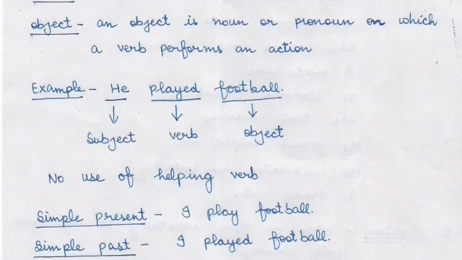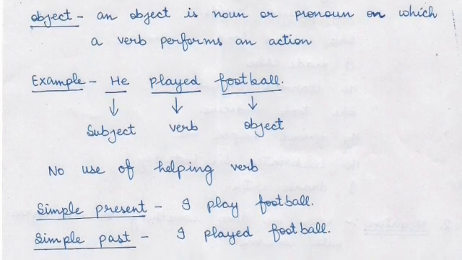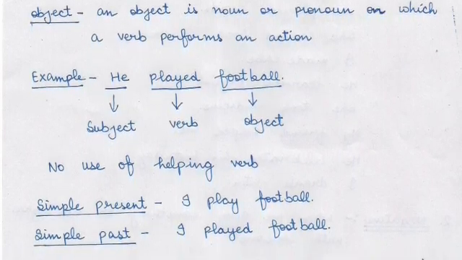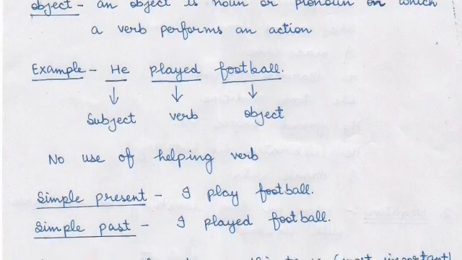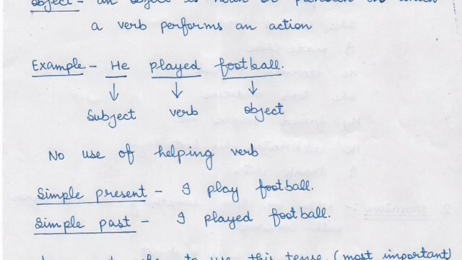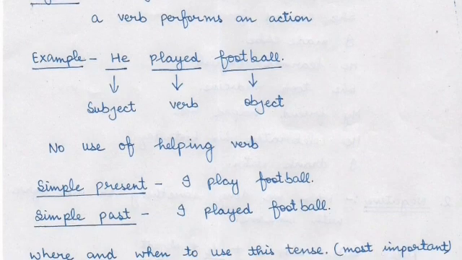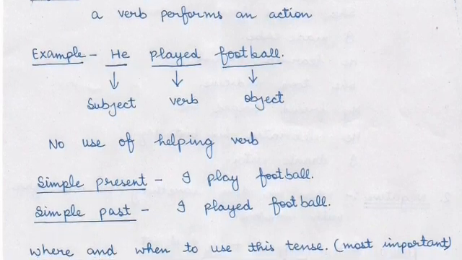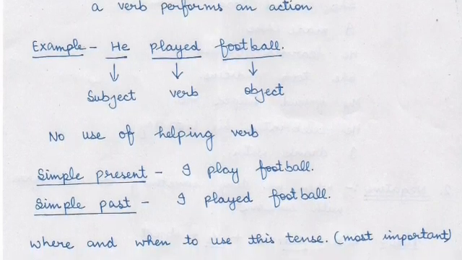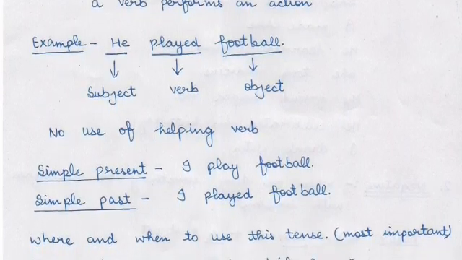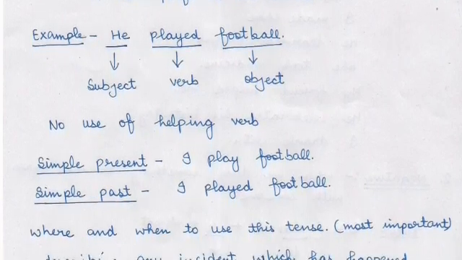Now, in simple present, we use always first form. For example, I play football. That mean मैं फुटबॉल खेलता हूँ, रोज खेलता हूँ या कुछ दिन छोड़ के खेलता हूँ, but I play football. But if we talk about the simple past, for example, I played football. There we use second form of verb, played. That mean I played football yesterday or 2 days ago or 2 hours ago. That mean in past. And that kind of action has no connection in the present.